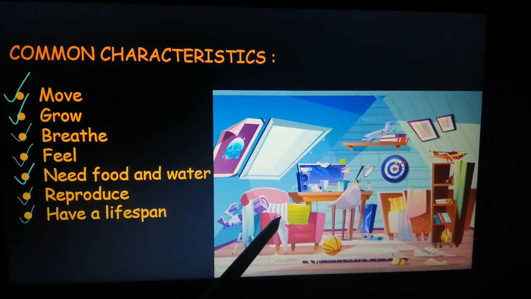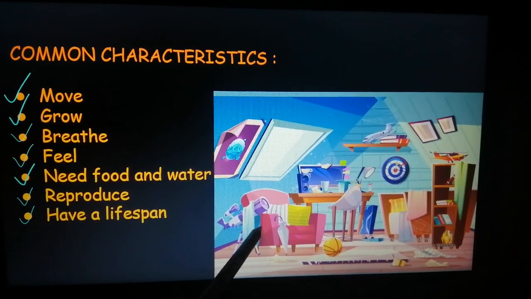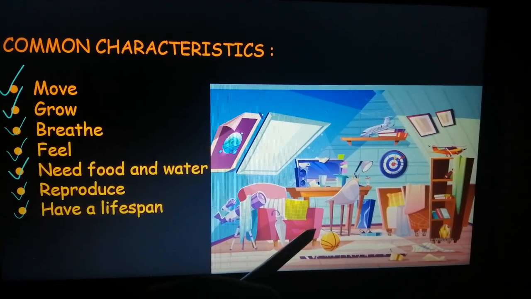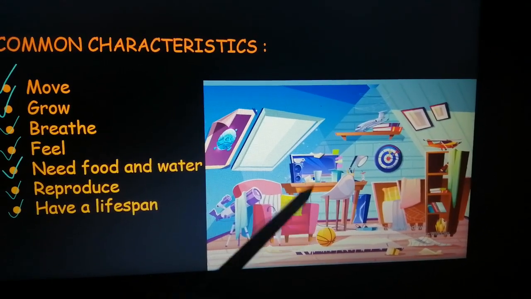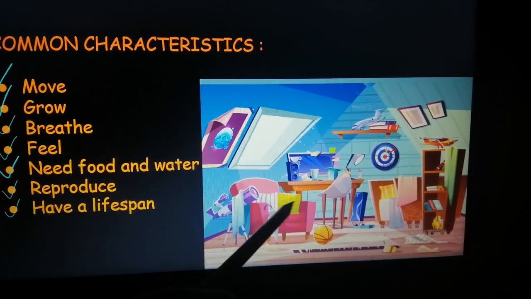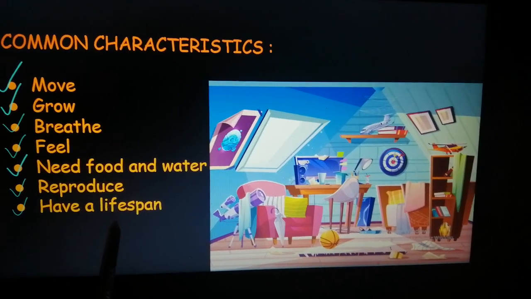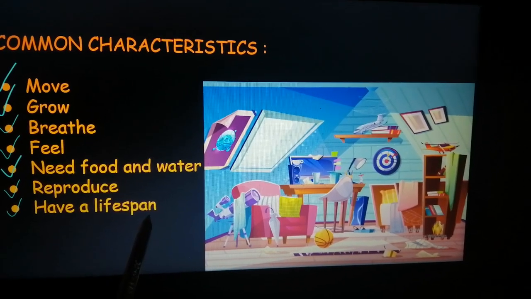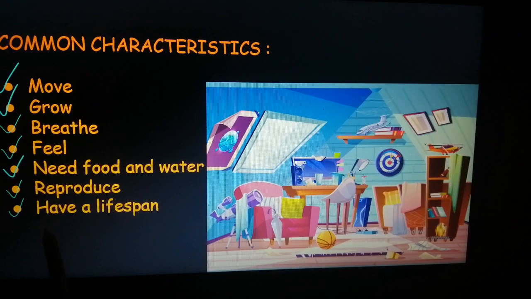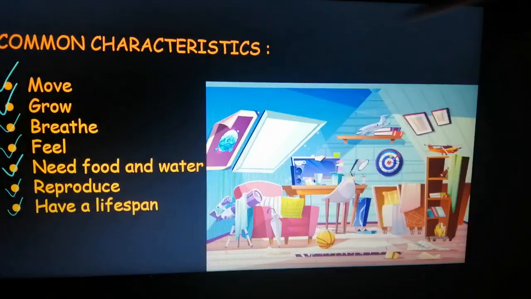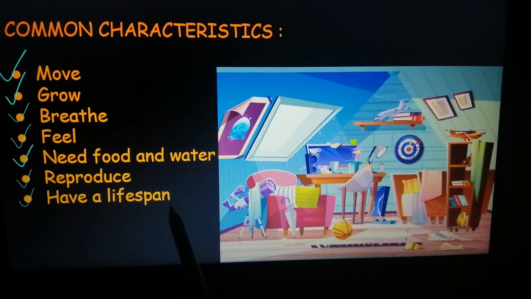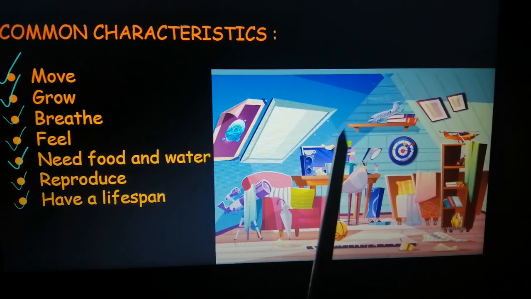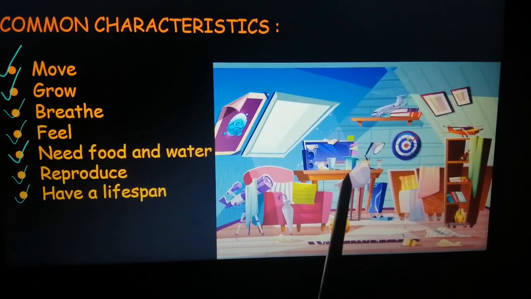Have you ever seen one day you have one sofa and the other day suddenly a small baby sofa comes up? No, right? So non-living things cannot reproduce. And last, living things have a lifespan. That is, from the time when they are born to the time till they die, whereas non-living things do not have a lifespan.